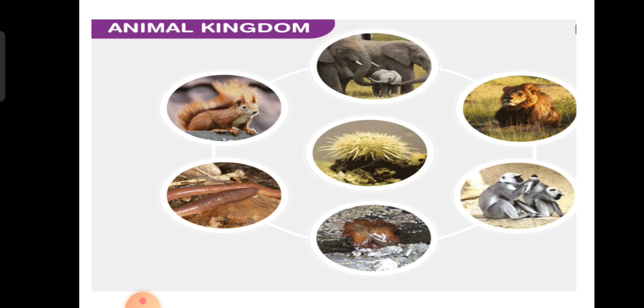Is that clear, children? Can you give one similarity between a human being and a cow? Only one or two similarities. Yeah, cow has four legs. We have two legs. Yes or no? And the cow has two horns. We don't have horns. And cow has a long tail.